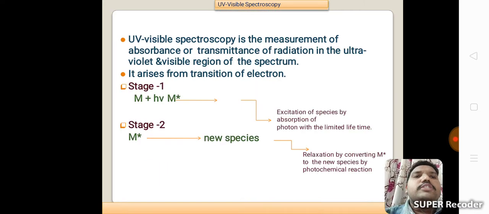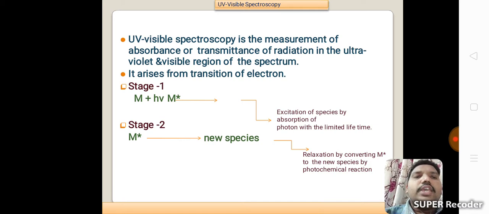UV visible spectroscopy is the measurement of absorption or transmittance of radiation in the ultraviolet visible region of the spectrum. It arises from transition of electrons. Stage 1: M is treated with h nu and excited to M star, excitation of the species by absorption of a photon with a limited lifetime.